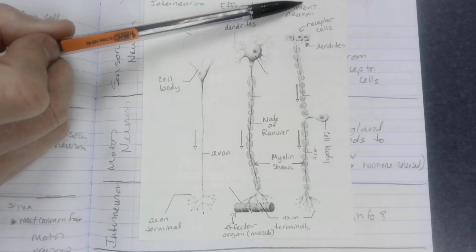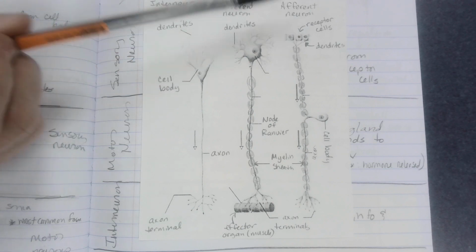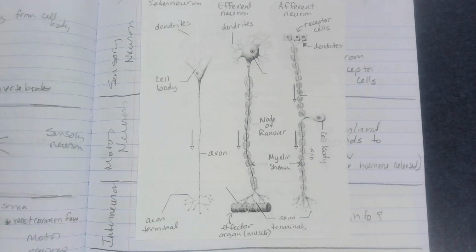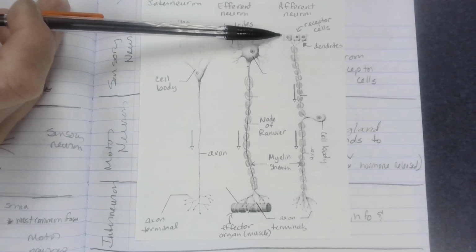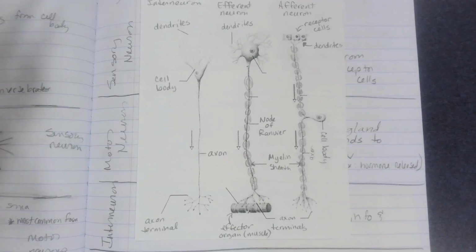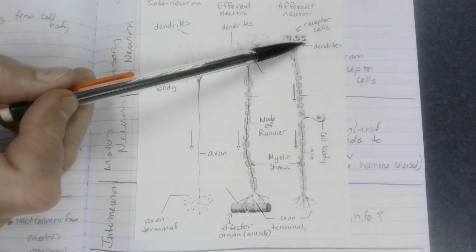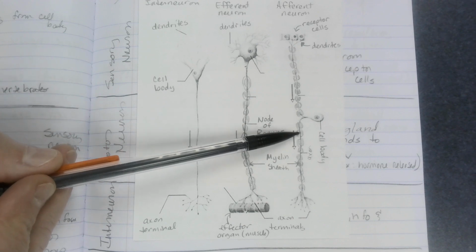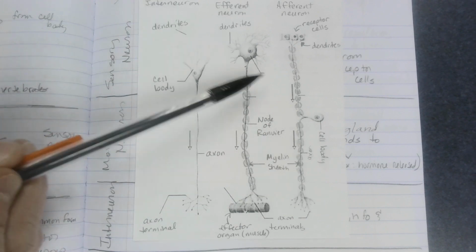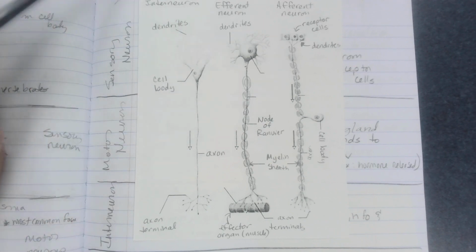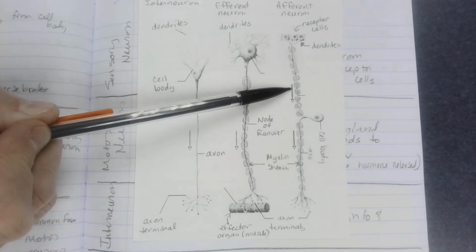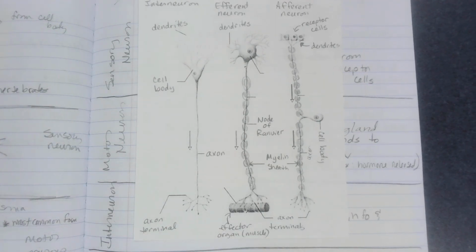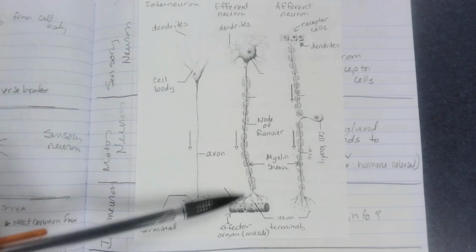Afferent neurons. So afferent neurons, these are receptor cells. So it might be a photoreceptor, chemoreceptor, something that's going to pick up information from the environment. So photoreceptors, like rods and cones in your eyes, pick up different amounts of light or colors of light. Then the dendrites that are right here, that information gets passed along those dendrites. Notice that we have myelin sheath, these little bubbles, and nodes of Ranvier, where the gap is. The message is going to move down to the cell body, down to the axon, and then to the axon terminals, which would end up in the central nervous system. This one would start in the central nervous system and end up at the effector organ.